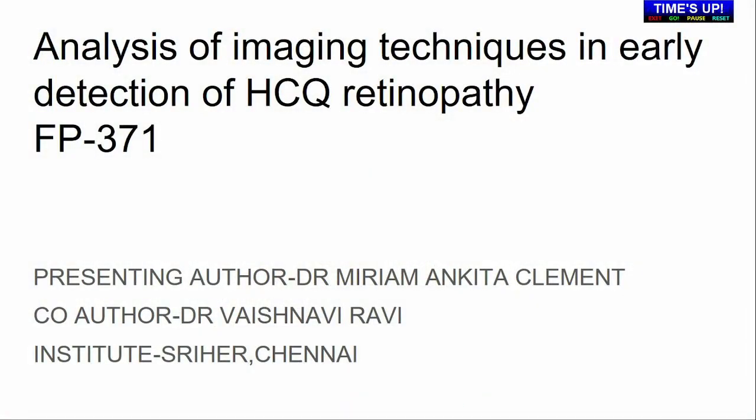I'll be discussing the analysis of imaging techniques in early detection of HCQ retinopathy.